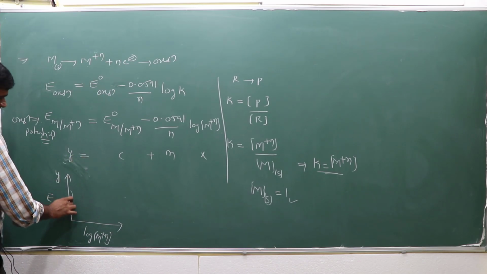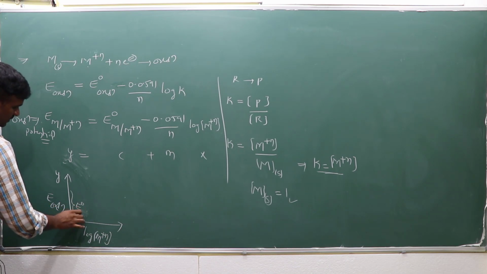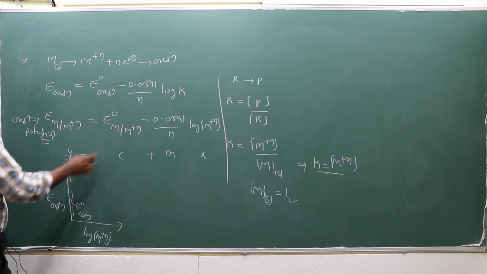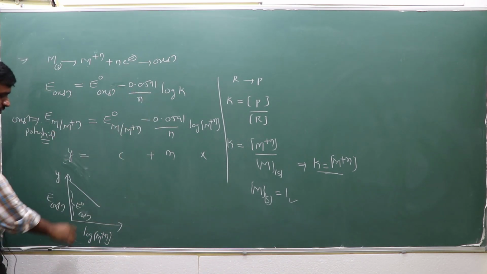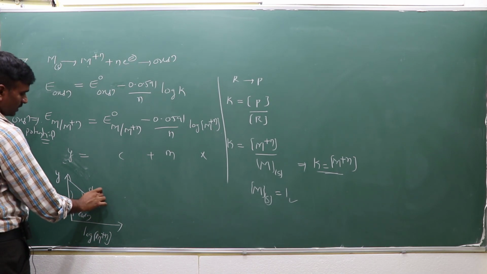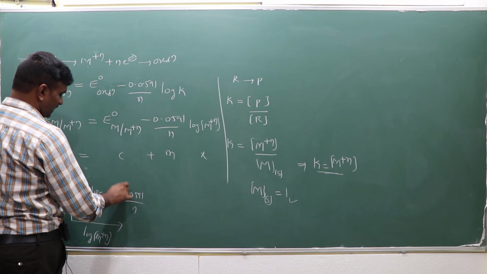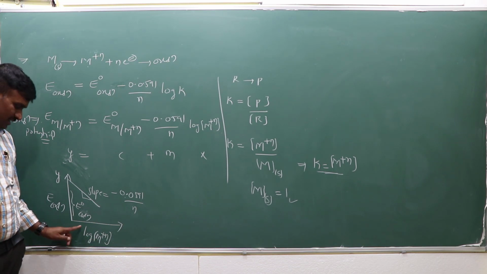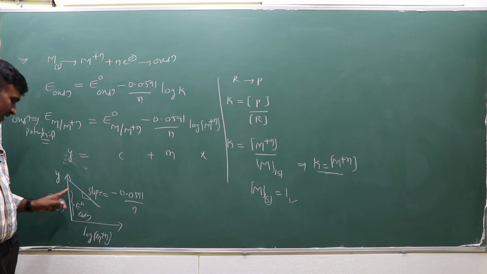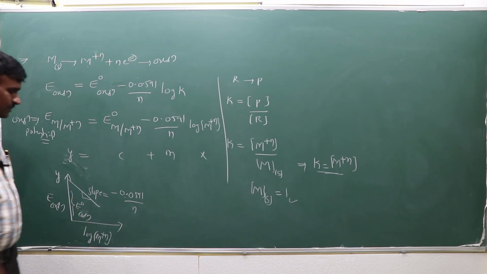When the intercept is there, it is E0 of oxidation. So that means, which one? E0 of oxidation. And this negative slope will be there, this minus sign is there. That slope is equal to what? Minus 0.0591 by n. Now based on this, when the concentration of M^n+ increases, what will happen? The oxidation potential decreases. When this one increases, this potential decreases.